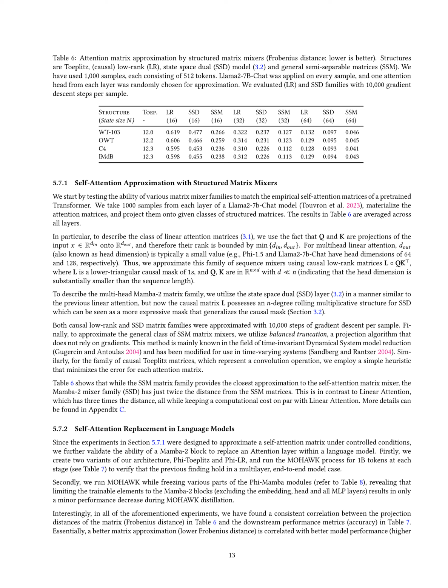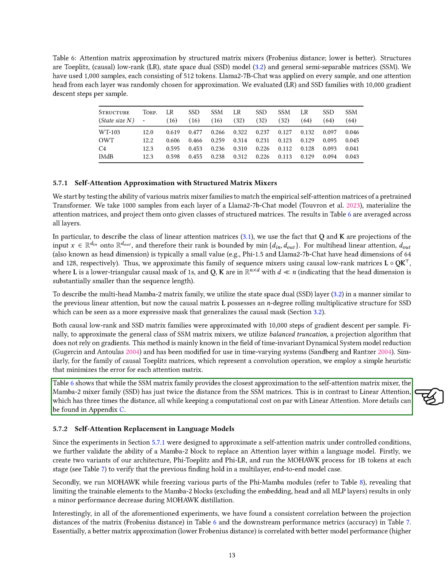Section Summary. In this section, we present the hybrid Phi-Mamba model, which combines a limited number of attention layers with Mamba-2 blocks, achieving competitive performance while using fewer parameters. We also explore the ability of Mamba-2 to approximate self-attention matrices, finding that it closely matches the performance of structured matrix mixers, particularly the SSM family, while maintaining computational efficiency.